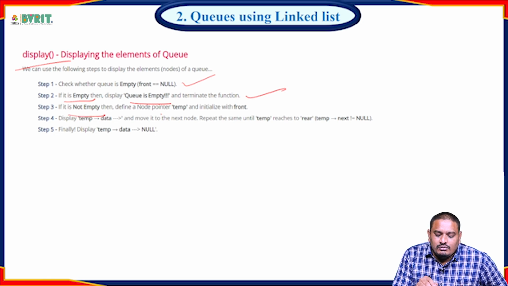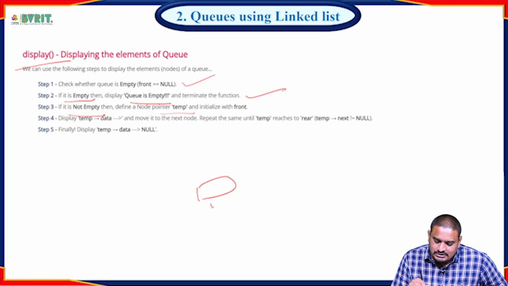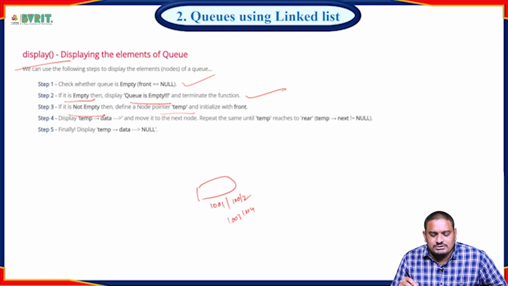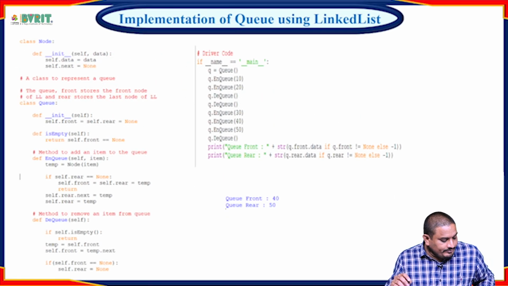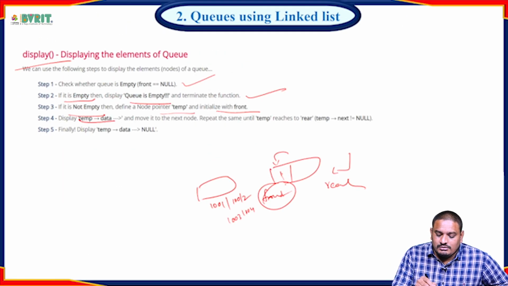If it is not empty, define one temporary node. The node has some address, like 1003, 1004. We have to follow the addresses. That is the temporary node, placed at the front side. This is front, this is rear. We are creating the temporary node on the front side. To display, the node is available, and the node has some data value. The data value is available here, and then the next node.